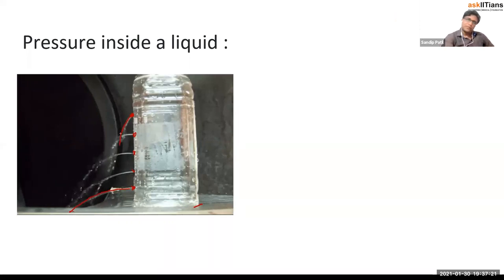The speed is more, and the distance covered is more by the lower hole. So the pressure at the bottom point will be more compared to our topmost point. This is the very important condition in the liquid, that pressure increases with the depth. Again, I will repeat, this is the important point inside the liquid.